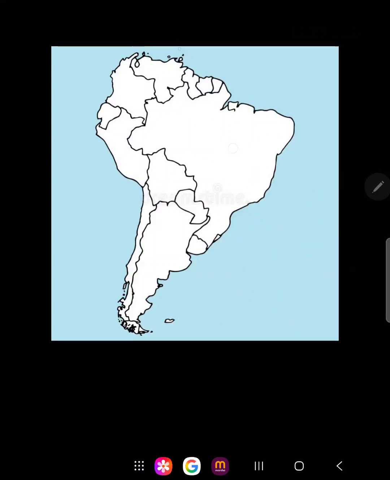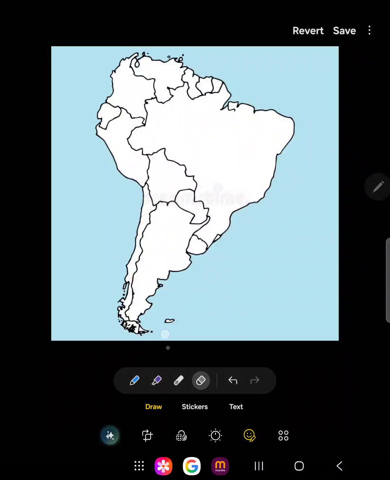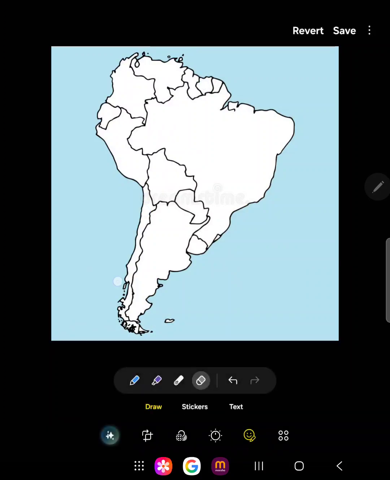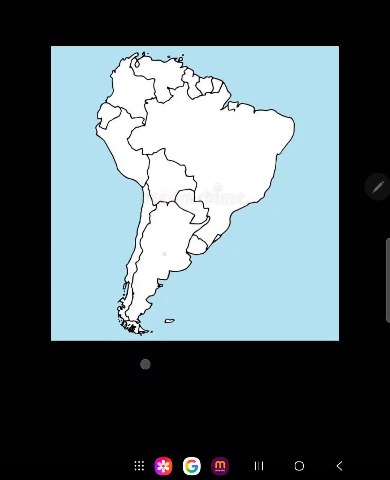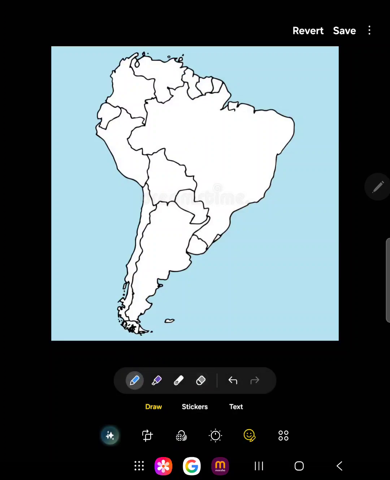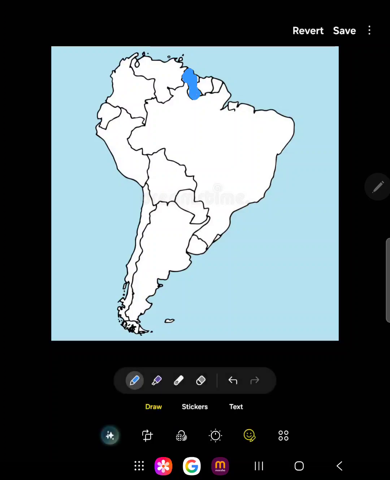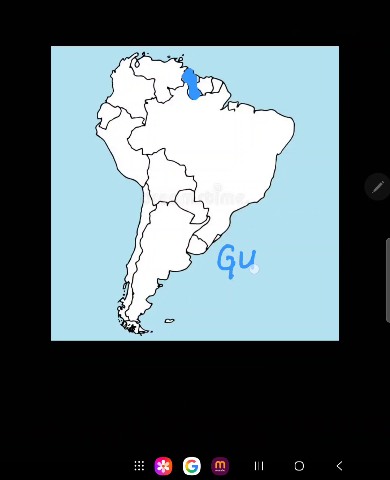Let's come to the third part, third country, which is, any guesses? Please comment down. This third portion is called Guyana. The first one which we studied was French Guiana. This is Guyana.